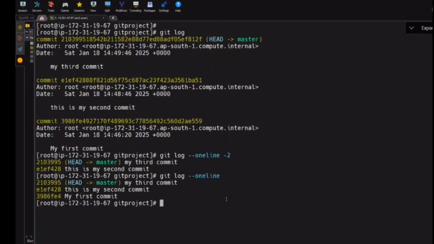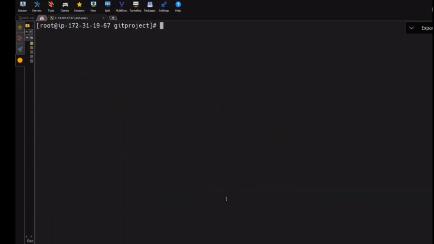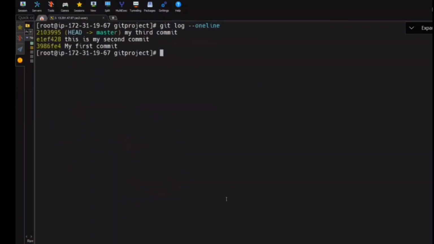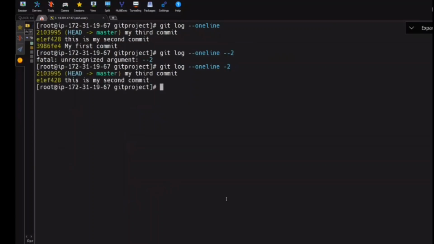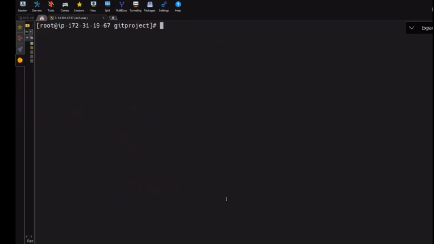Is it clear? Online, you tell me. I want to see all my commits, what's the command? Fantastic, git log. I want to see only the short form of my commits: git log --oneline. I want to see only my 2 commits: git log --oneline -2. Clear. And there is also something called git show.